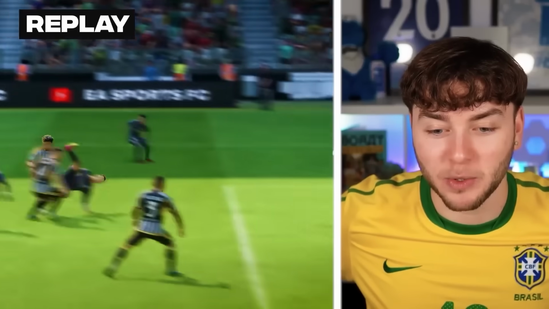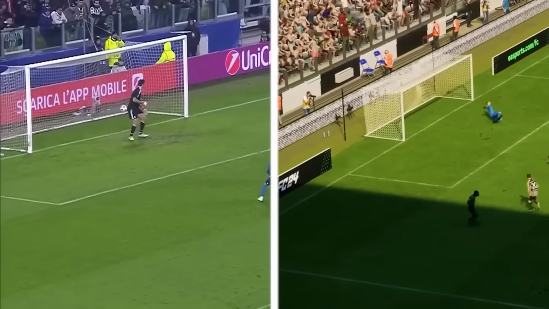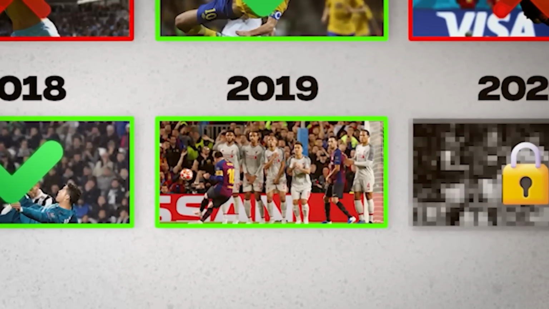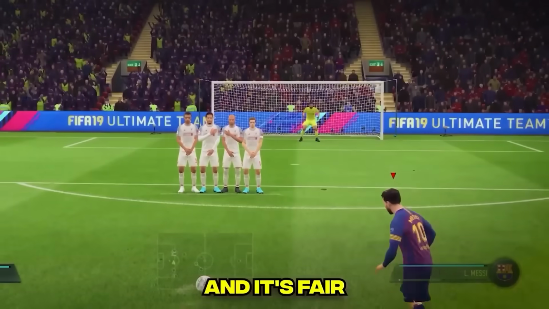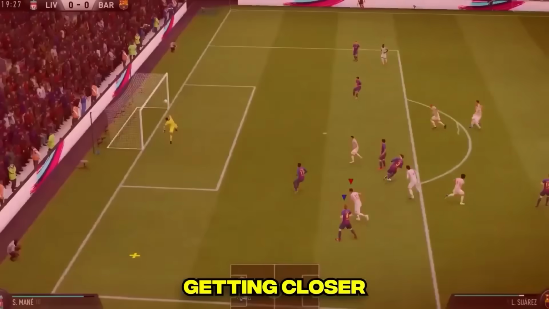It's a nice bicycle kick, to be honest. It's a bit too close, but I honestly might take that. That's not bad. 2019 would reintroduce the other GOAT, Messi, with a sublime free kick against Liverpool in the Champions League. And it's fair to say, our first attempt sucked. But we were getting closer.